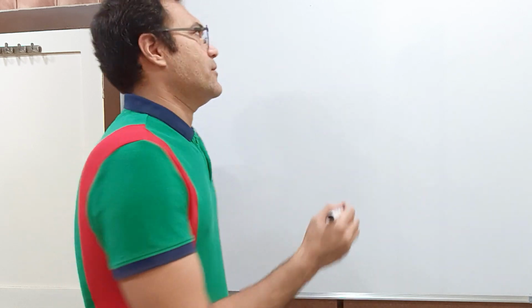Hello students, welcome back. So today we will start with lecture 3 of our chapter Chemistry in Everyday Life. By now you have already studied about drugs. Now we will be starting with the next topic of the chapter that deals with food additives.